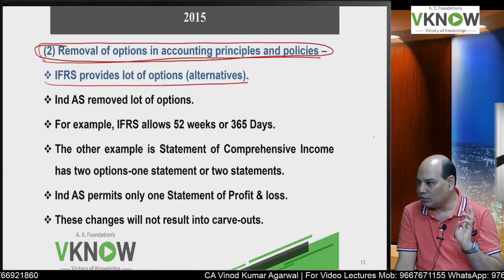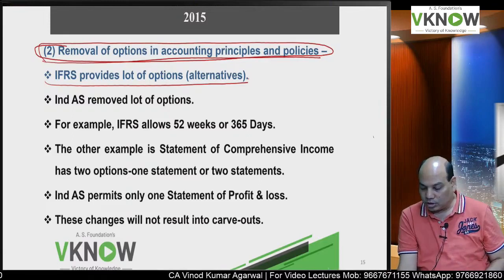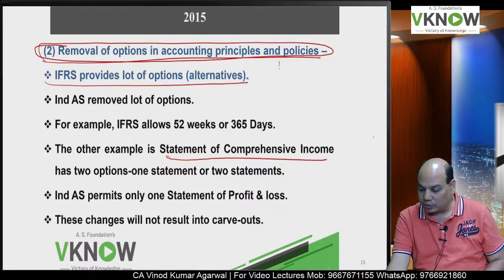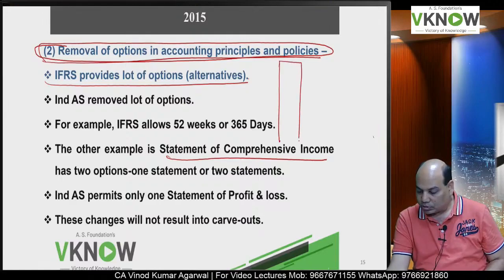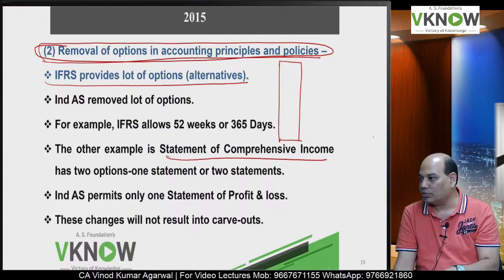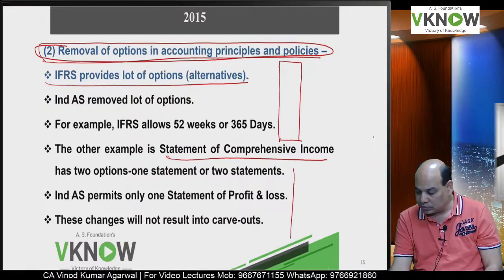So here I am not giving you a choice. Another example is statement of comprehensive income. In India we have to prepare statement of comprehensive income in one format only. In IFRS you have two choices.